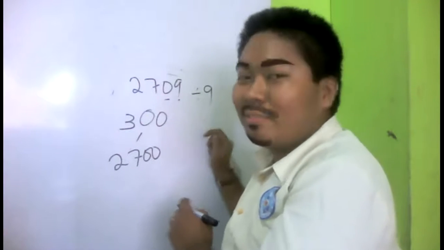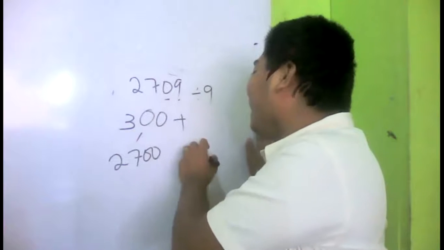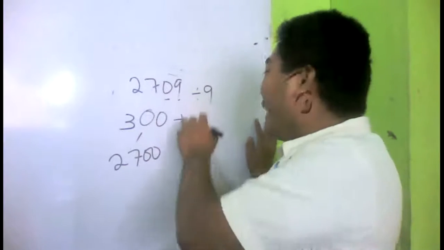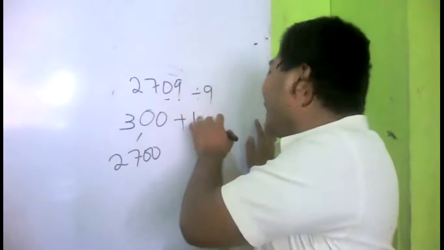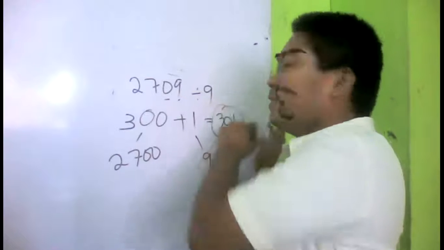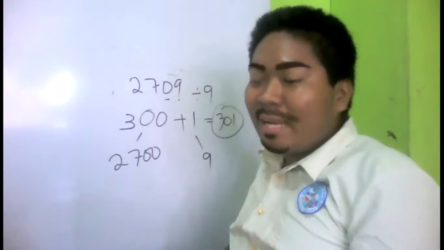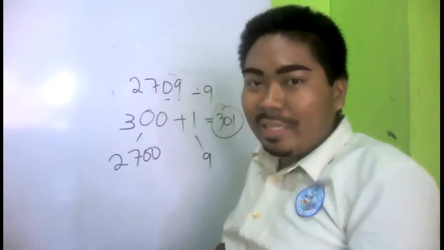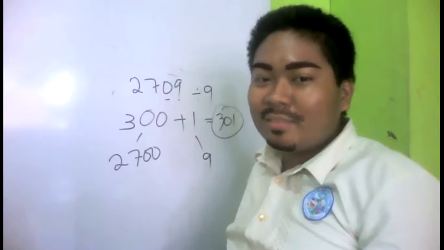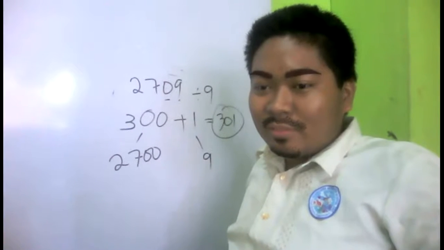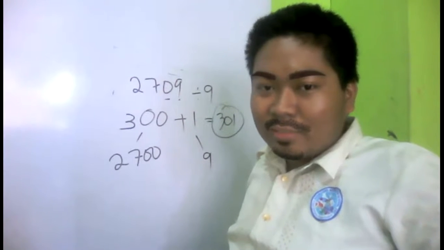How about 9? So 9 plus 1 is 301. This is mental math. Use your mind.